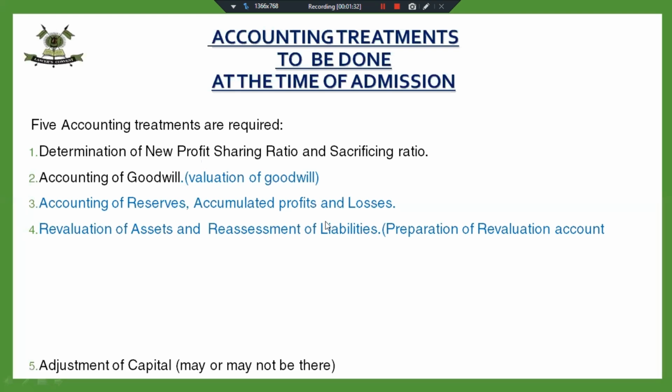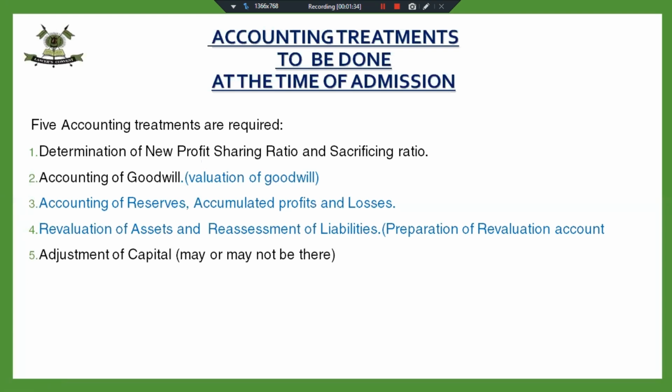New profit sharing ratio is helpful in capital adjustment. And this is the ratio in which the new firm will be sharing the profit. Suppose after 1 year, the profits of the firm will be distributed in new profit sharing ratio. But at the time of admission, it will be helpful in capital adjustment.